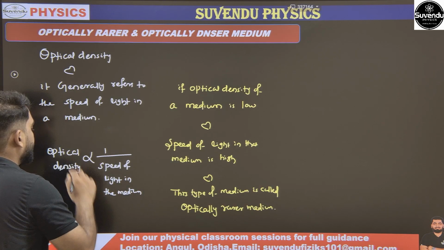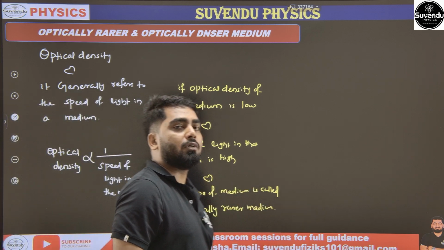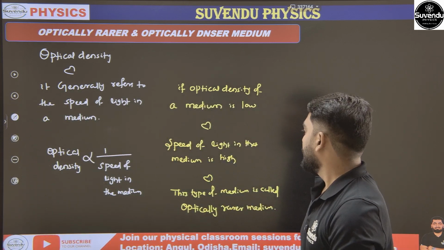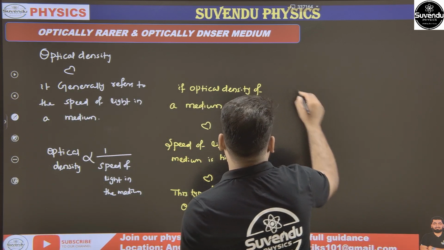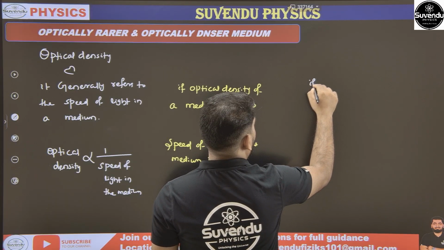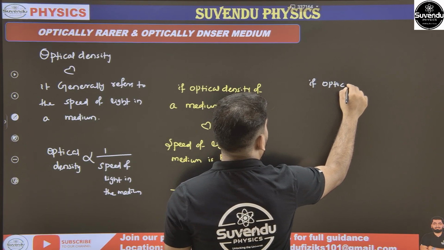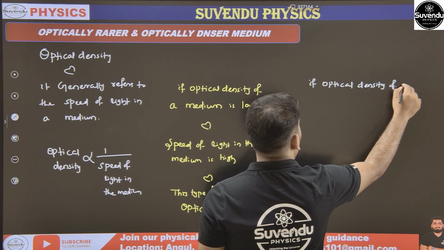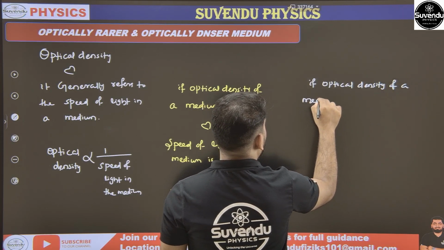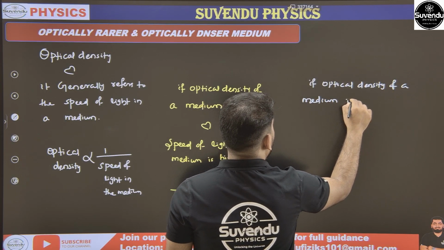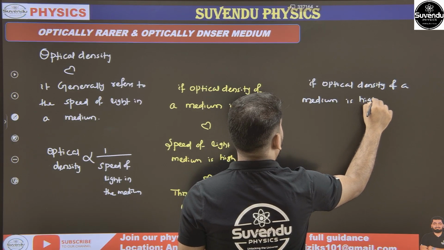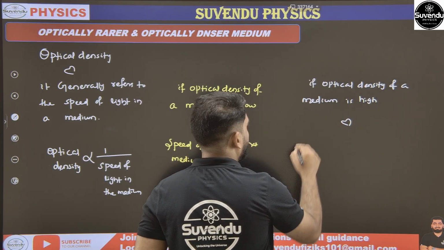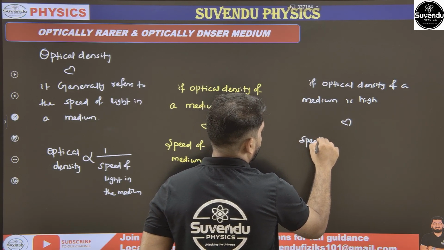Or directly you can say optical density is inversely proportional to speed of light in the medium. I think it is clear. Then उसका opposite point क्या लिखना चाहिए हमको? If optical density of a medium is high, then speed of light in that medium will be less.